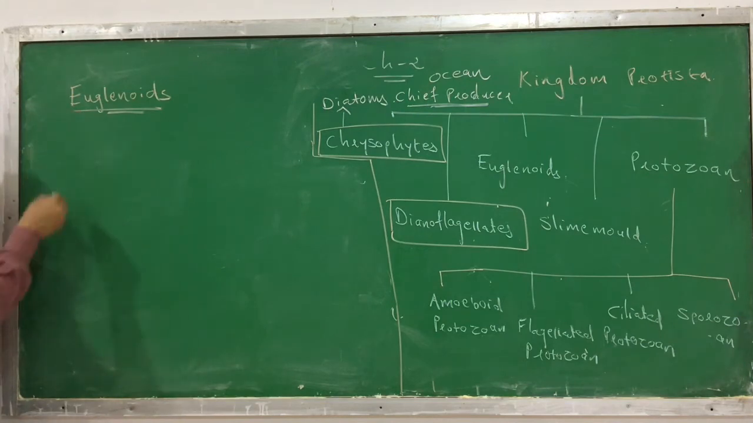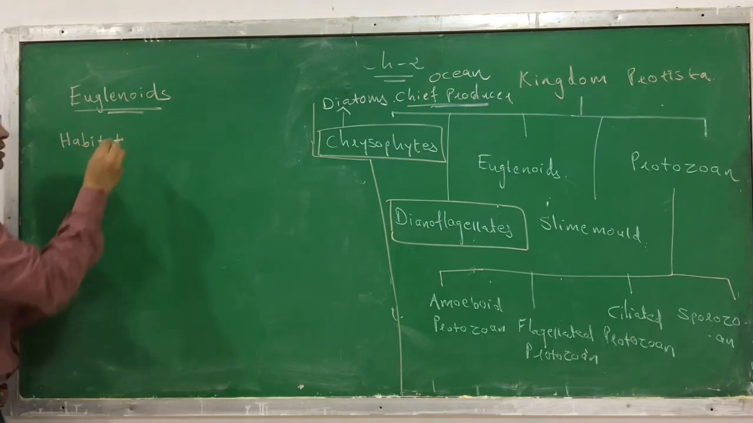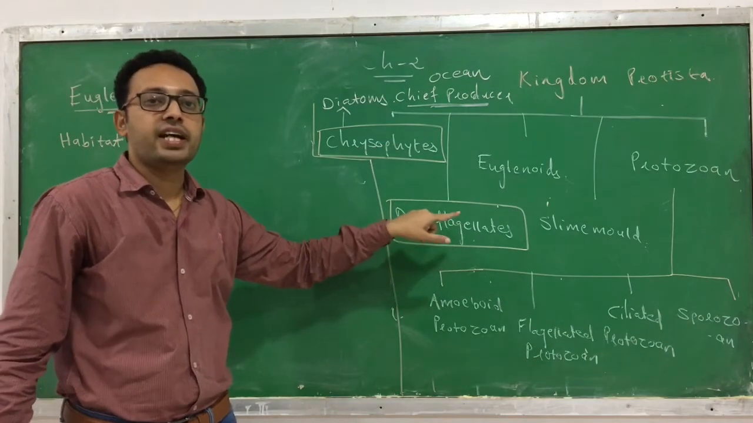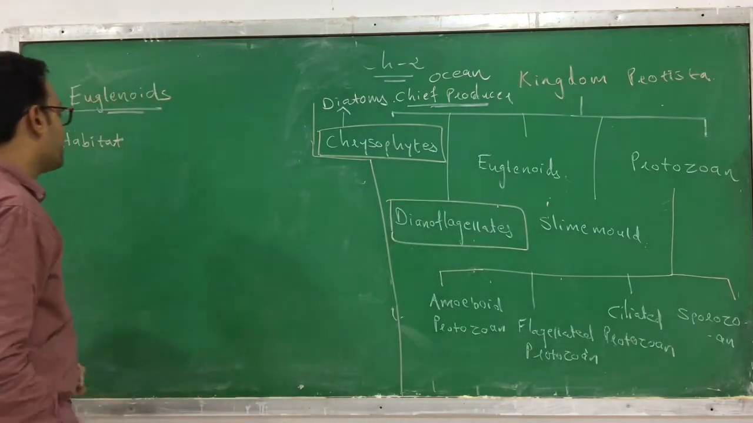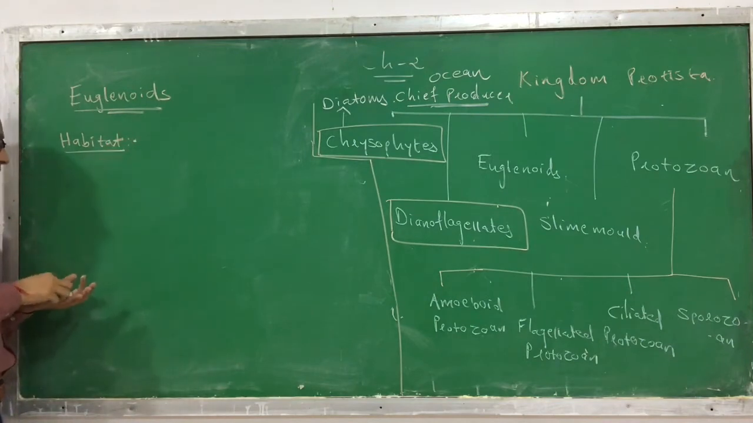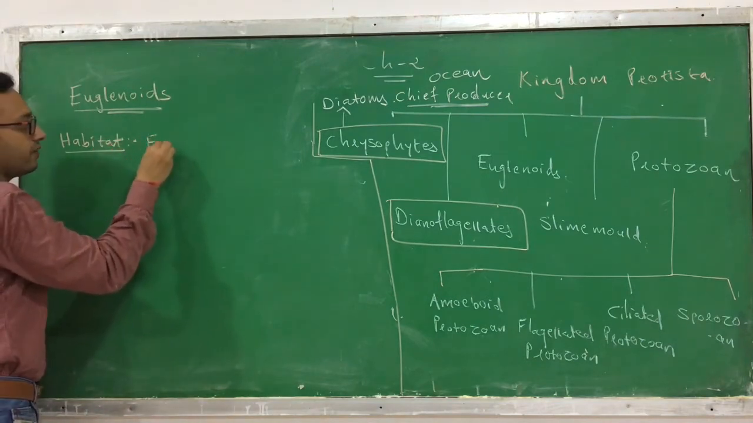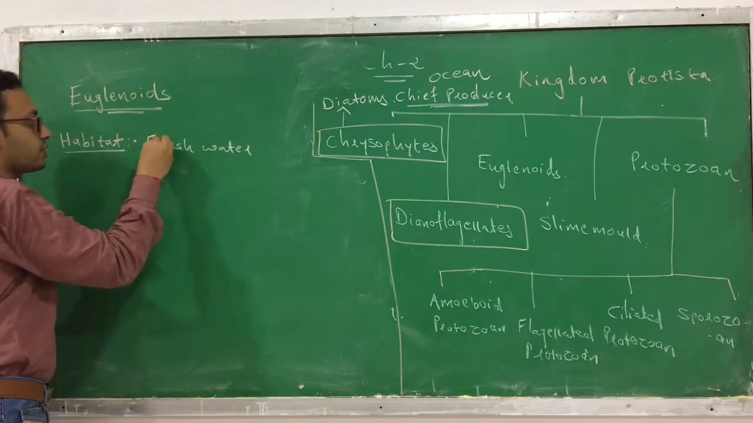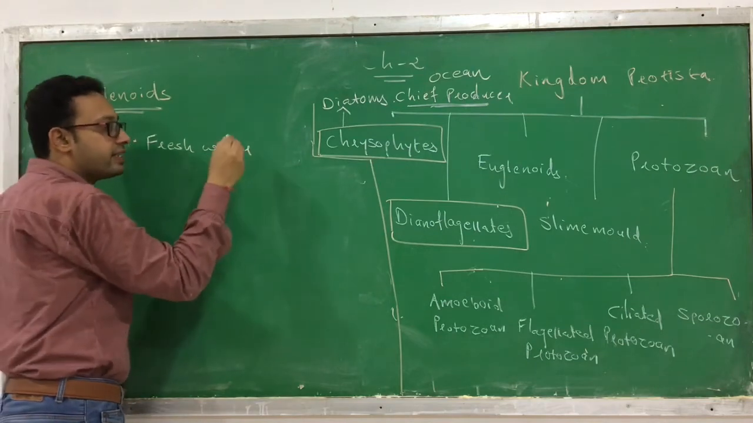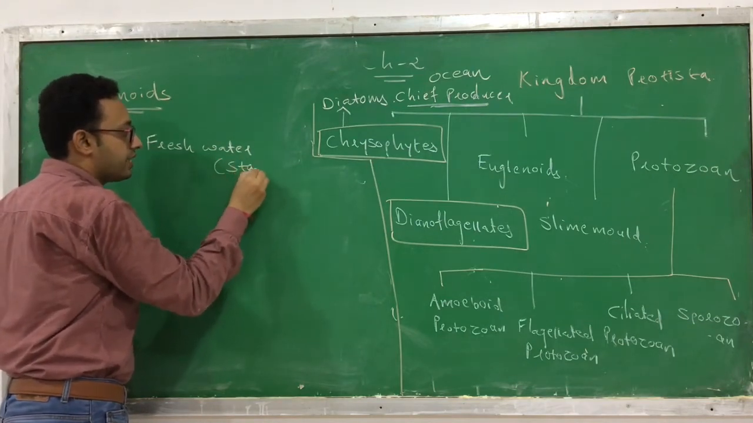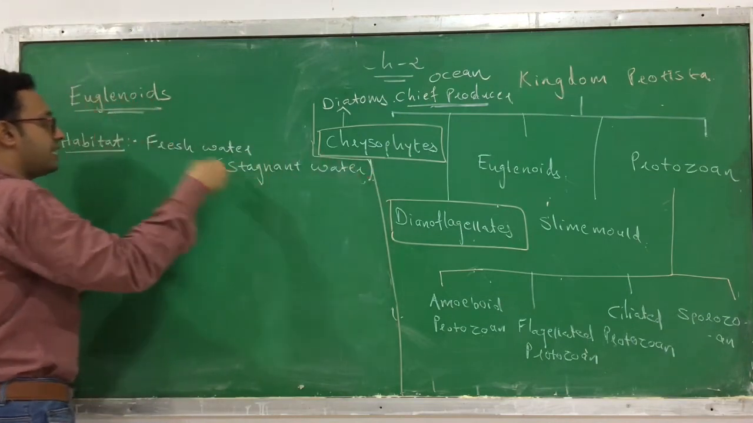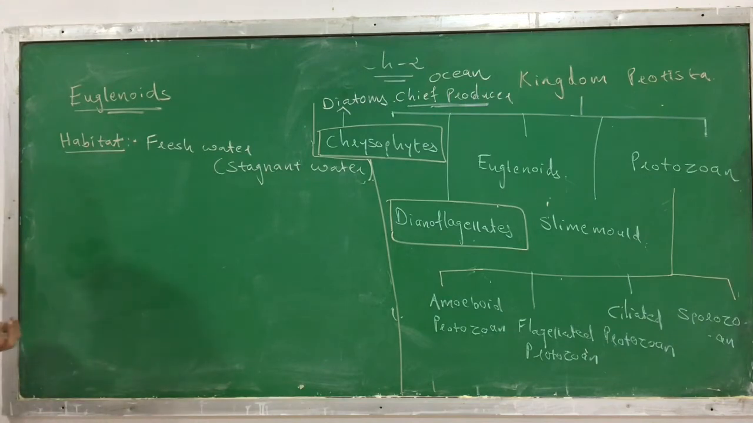If you see these euglenoids, what is their habitat? Where can they be found? You know that chrysophytes can be found in both freshwater and marine water. Dinoflagellates you can find in marine water. And the euglenoids are found in fresh water. Usually, even in fresh water, they are found in stagnant water, meaning steady water. This is the characteristic.